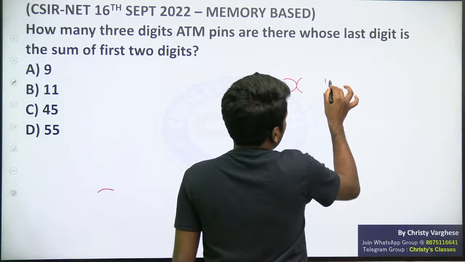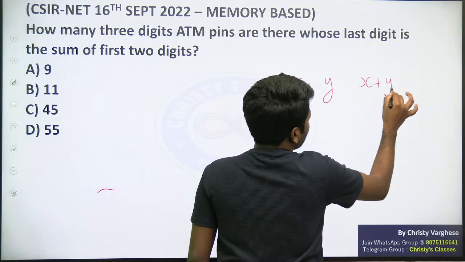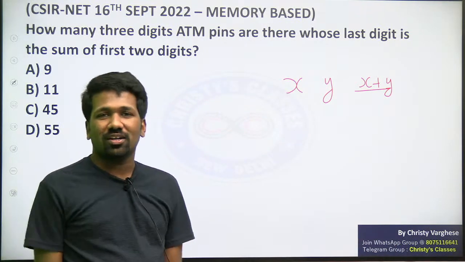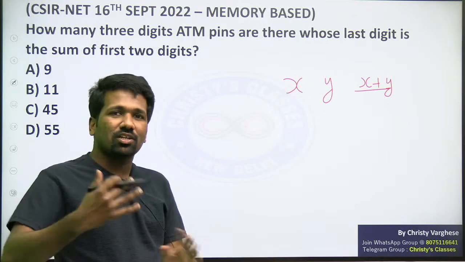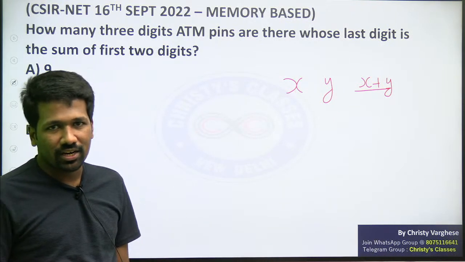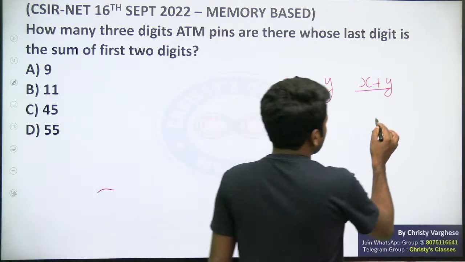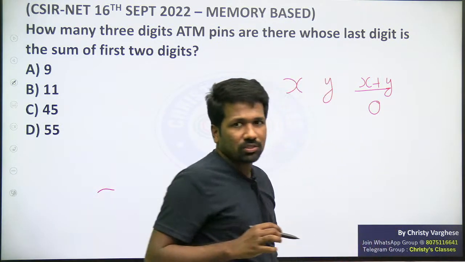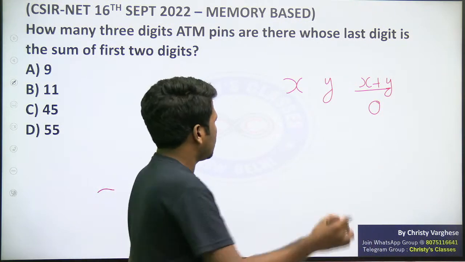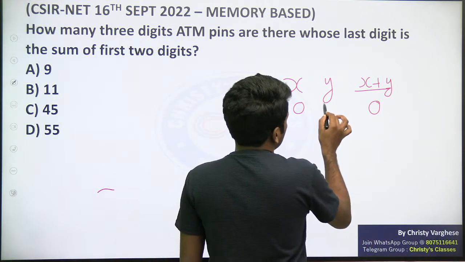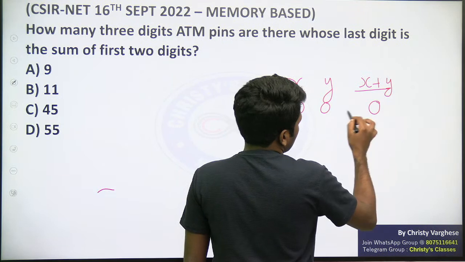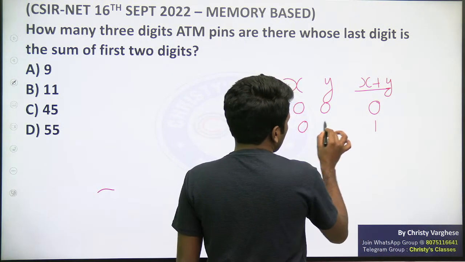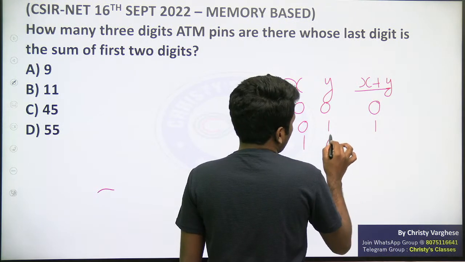If x, y, x plus y, ये x plus y का possibilities क्या है? Let us try to think in reverse order. Last digit से first digit और second digit guess करने का try करेगा. So last digit 0 आ सकता है. Last digit can it be 0? Yes, 0 आ सकता है. 0 आने का क्या पॉसिबिलिटी है? 0 0 पॉसिबिलिटी है. 0 0 का सम 0 है. लास्ट डिजिट 1 आ सकता है. हाँ, 0 1 1 देगा, 1 0 भी 1 देगा.